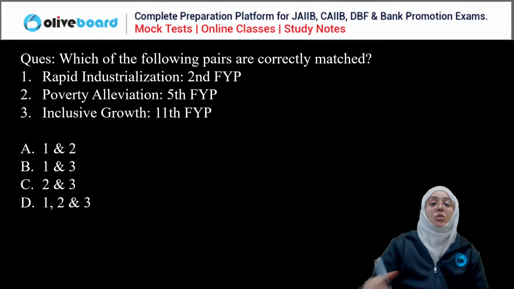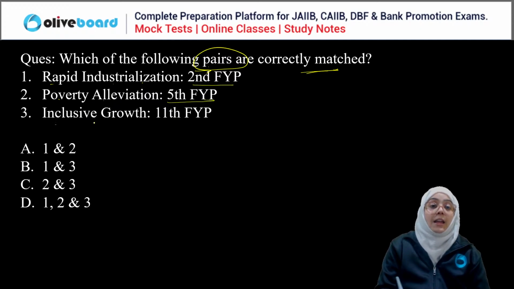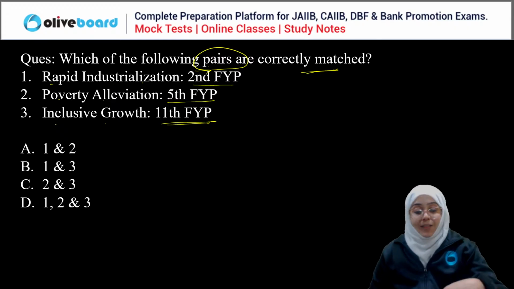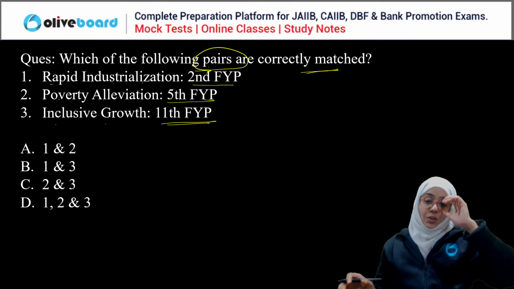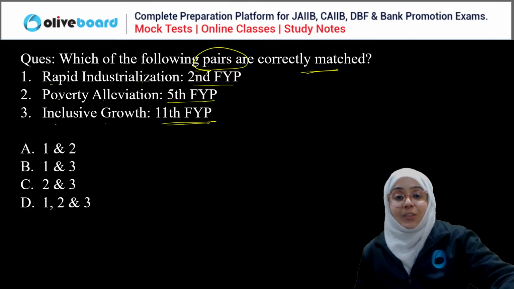Correct? Good. Next question. Which of the following pairs are correctly matched? Rapid industrialization, second 5-year plan; poverty alleviation, fifth 5-year plan; inclusive growth, 11th 5-year plan. The options are 1 and 2, 1 and 3, 2 and 3, 1, 2, 3. Which of the following pairs are correctly matched here? Everyone, please answer this question correctly.